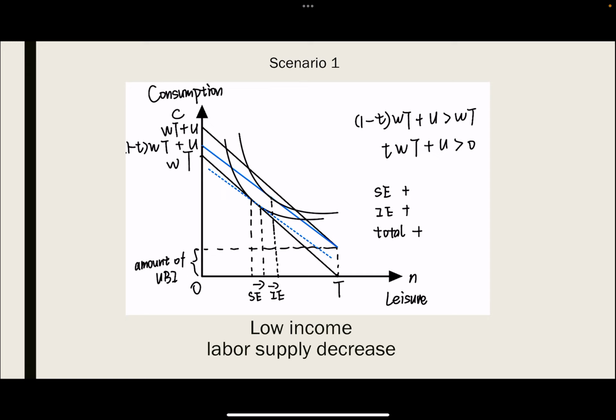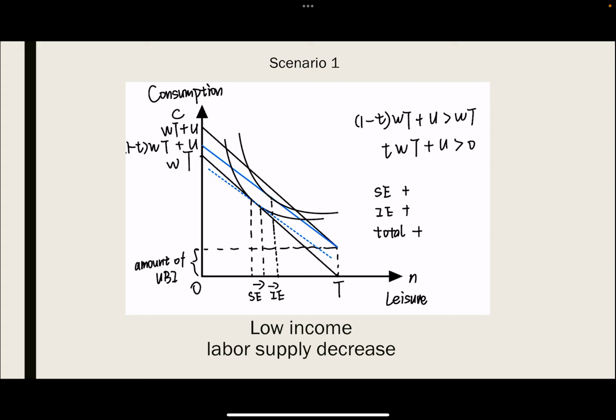If we combine the effect of UBI and the flat marginal tax rate in this model, there will be three scenarios, compared by the tax amount and the UBI they receive. In scenario 1, especially for low income people, after they receive UBI, they need to pay an amount of tax, but the tax amount is less than the UBI they receive, so the total amount of money increases in this scenario, and we can see the new budget constraint as the blue one.